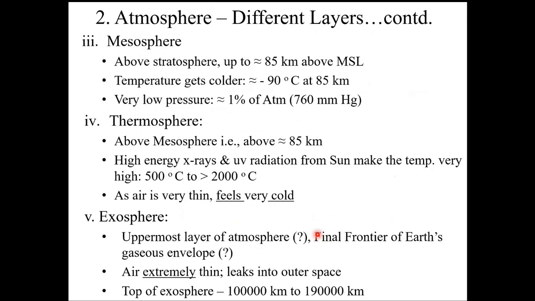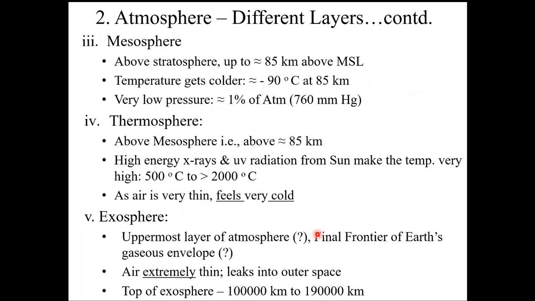We say very high temperature up to 2000 degrees centigrade on the one hand, and we say it feels very cold. Remember, temperature is a direct measure of the energy of the molecules in the air. Therefore, whatever molecules are there in the thermosphere, they are very, very energetic. But the so-called mean free path will be in hundreds of meters. That means if a person stands there, the air molecules will not collide with him frequently at all.